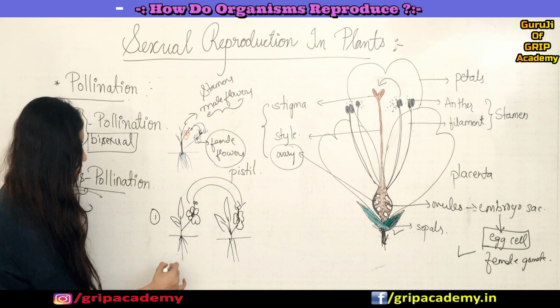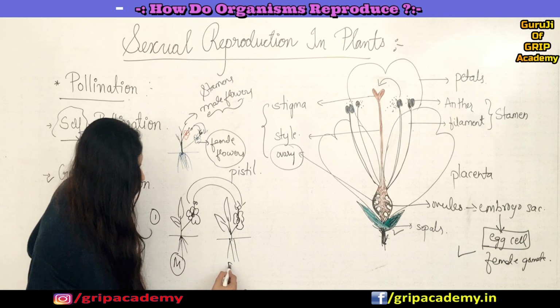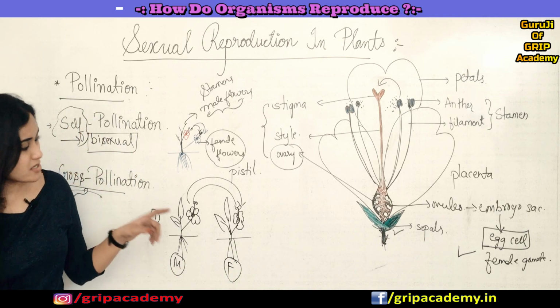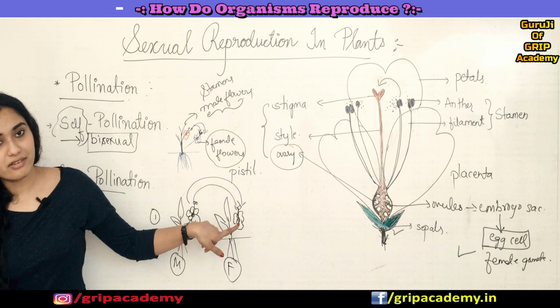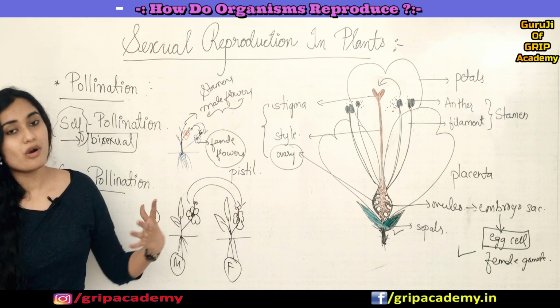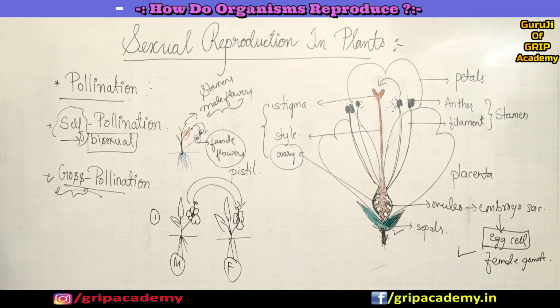Okay, so there is one plant which is bearing male flowers, or you can call this a male plant, and this is a female plant. What happens is, this produces pollen grains which in turn have male gametes. So this will go and sit on top of another flower, which is a female flower. Then pollination will happen. This kind of pollination you call cross pollination.